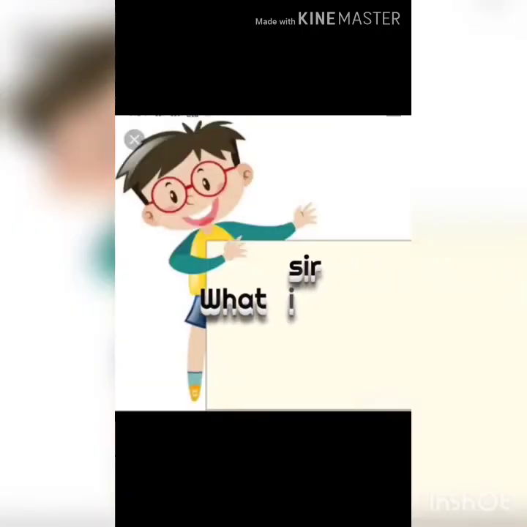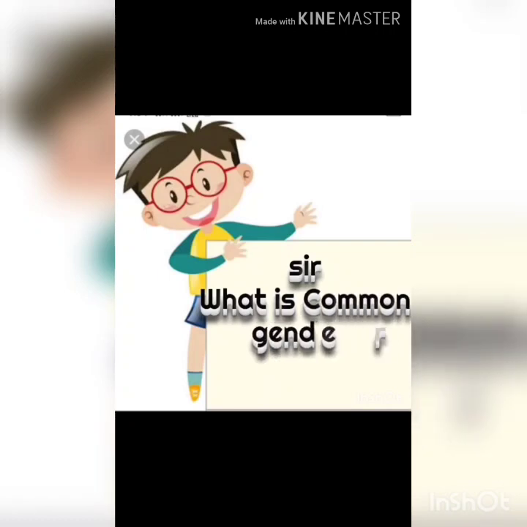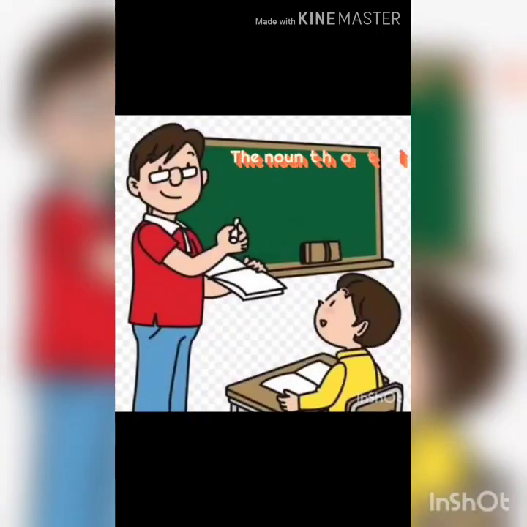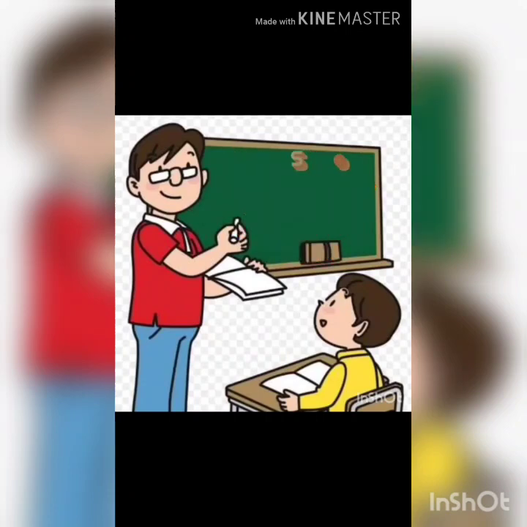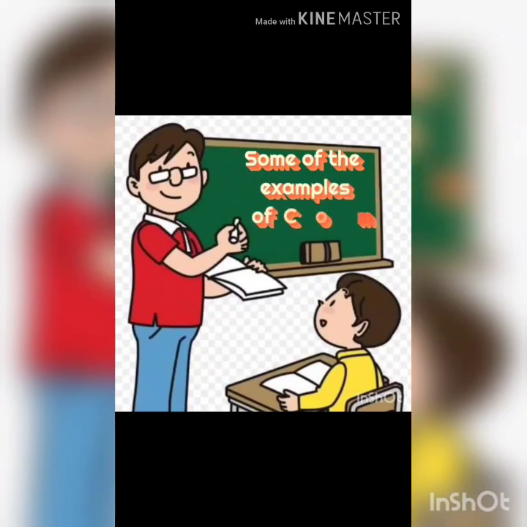Sir, what is common gender? Okay, now I will tell about common gender. Common gender is the noun that says about both male and female. A noun which tells about both male and female is said to be common gender. Some of the examples of common genders are, please see the pictures, children, here.